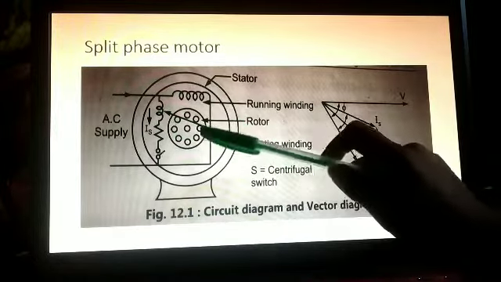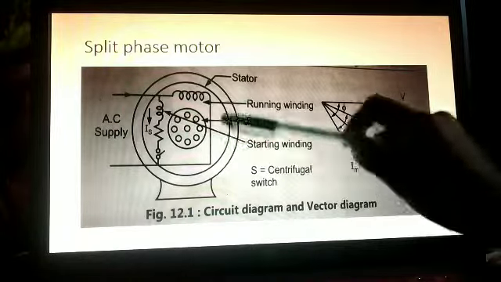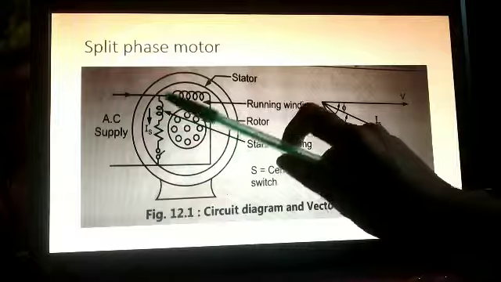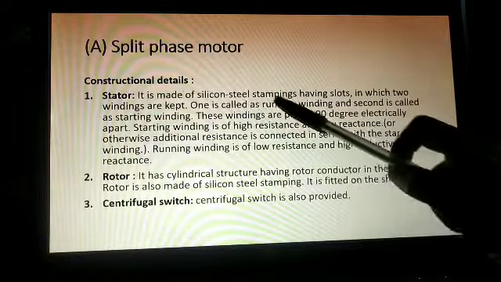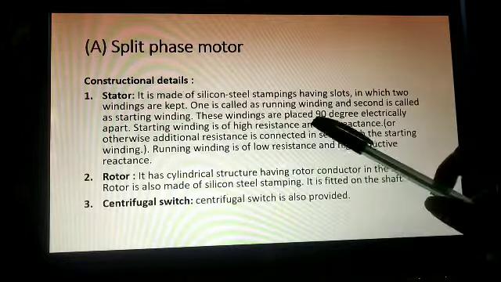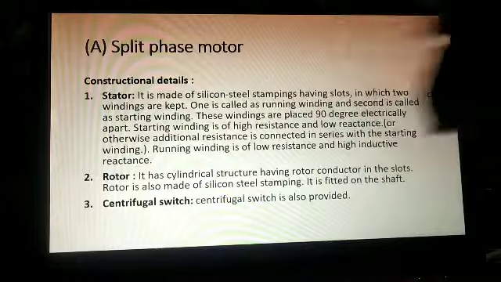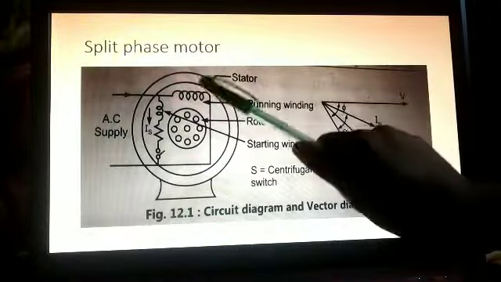Here you can see the rotor and this is the stator part. In the stator there are two windings. One is called the running winding and the second is called the starting winding. These windings are placed 90 degrees electrically apart.